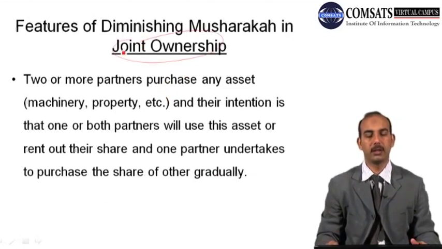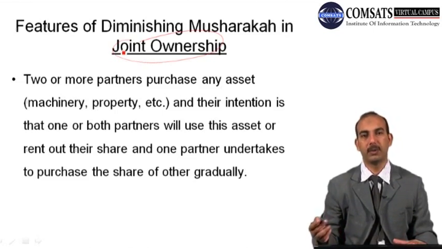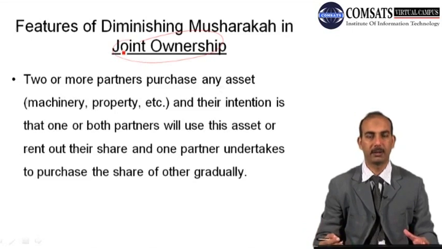And in this case again, two or more partners purchase any asset. It may be machinery, plant, it may be a house, any asset, and their intention is that one or both partners will use this asset or rent out their share, and one partner undertakes to purchase the share of the other gradually. So in this case, the partners get together and purchase an asset with the intention to rent it out or for it to be used by one of the partners.